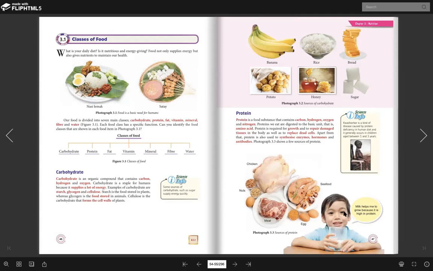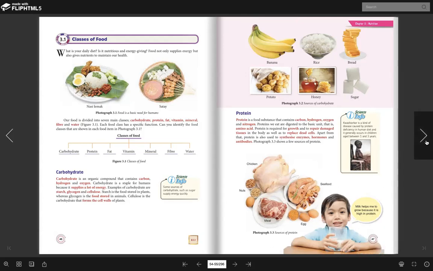Okay. So these are examples of food that contain protein. For example, chicken, your favorite food, right? Okay, and then seafood. This is salmon, right? Who here likes salmon? Egg, meat. Ni buat stick sedap ni. Okay, and we also have milk. Milk also is under protein. Okay, ni dia cakap apa ni? Milk helps me to grow because it is high in protein. Ni siapa masa kecil ni?